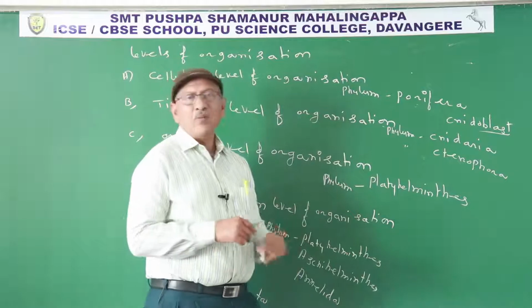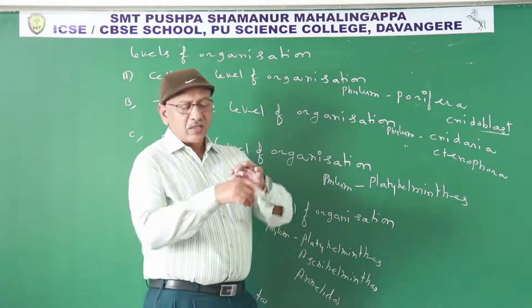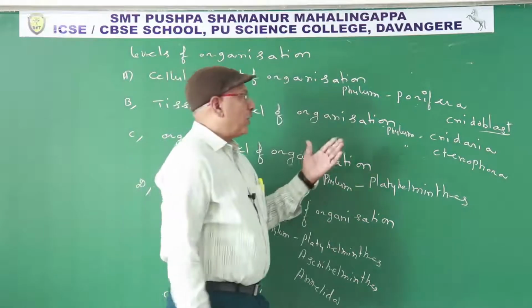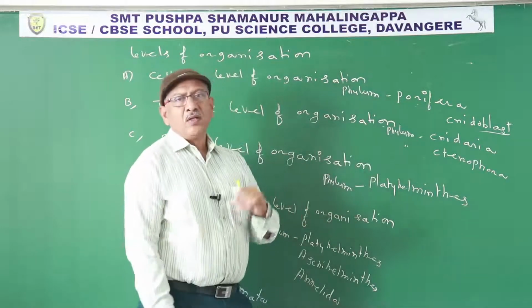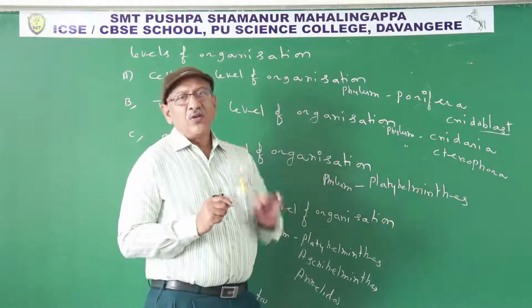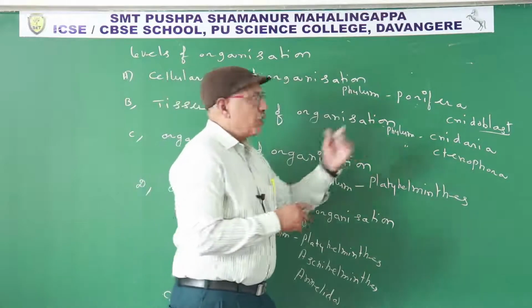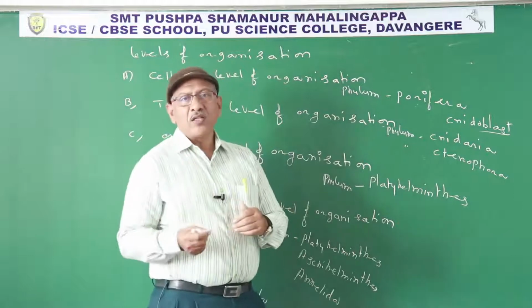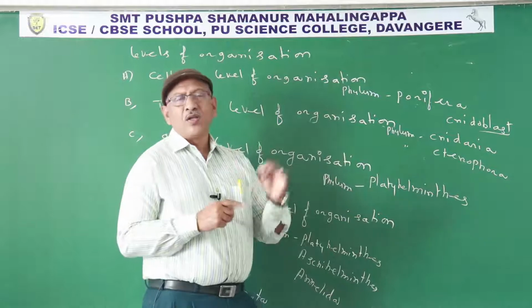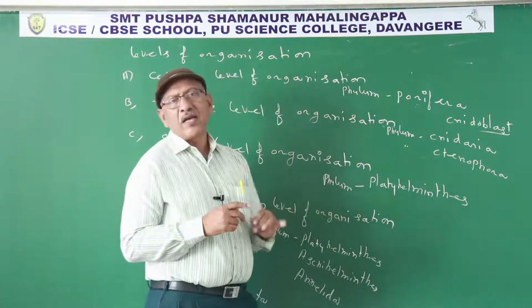So what is diploblastic animal? In embryonic stage, body wall has 2 germinal layers. They are known as diploblastic animals. In embryonic stage, body wall contain ectoderm and endoderm only. So they are known as diploblastic animal. In embryonic stage, body wall contain ectoderm, endoderm and mesoderm. They are known as triploblastic animals.